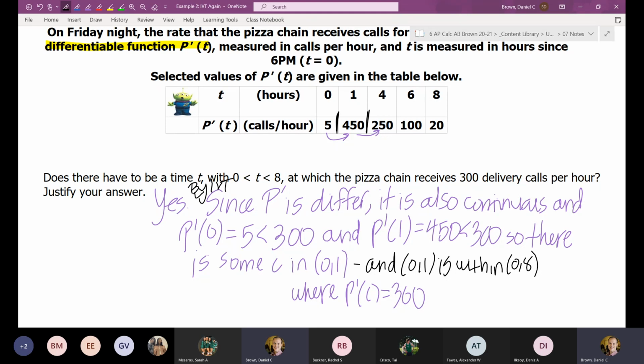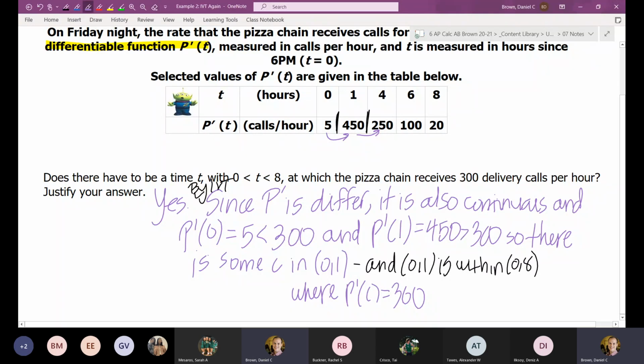And then I chose the values of t equal to 0 and 1. I know that at 0, p prime was 5, which is less than 300, and then at 1, p prime is 450, which is greater than 300.